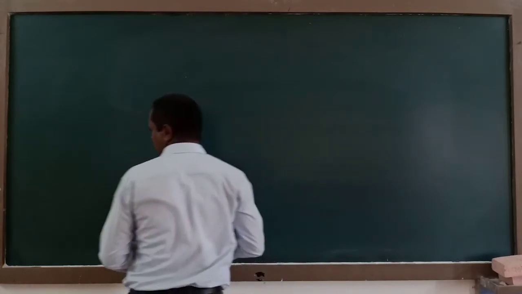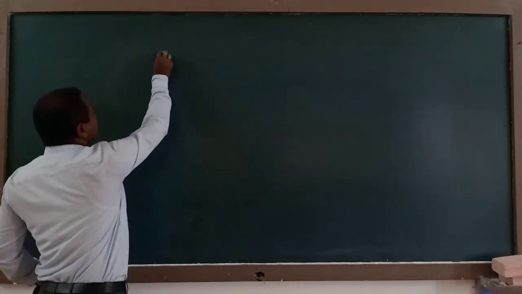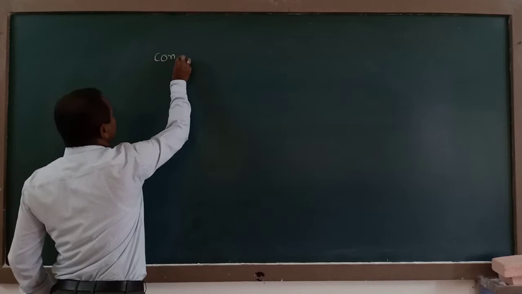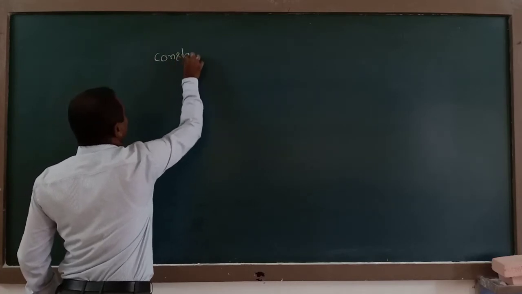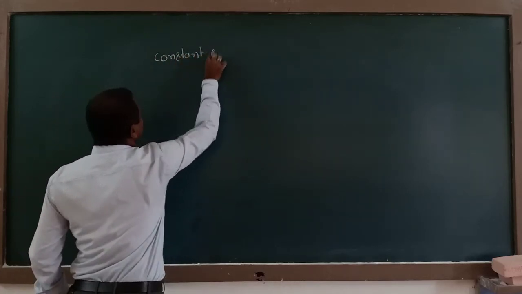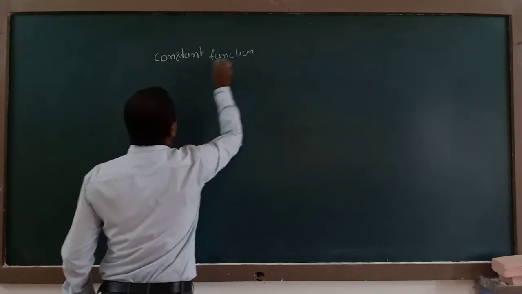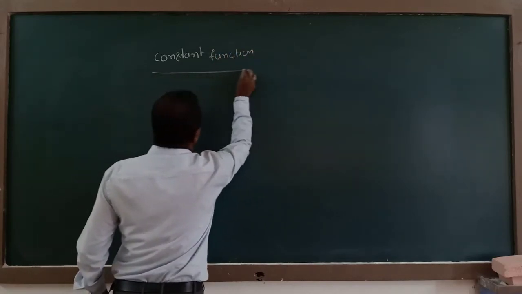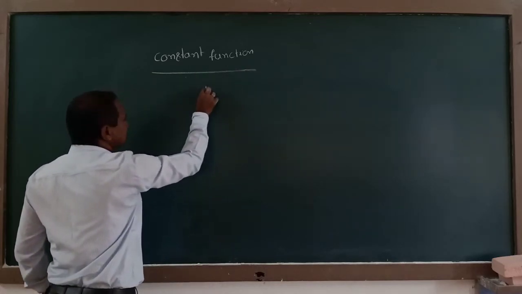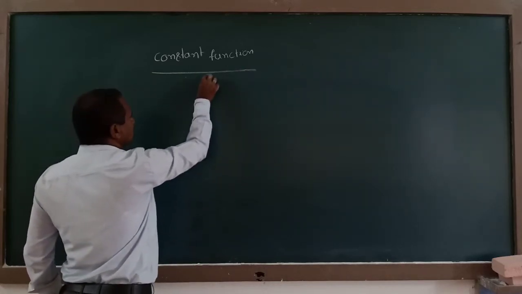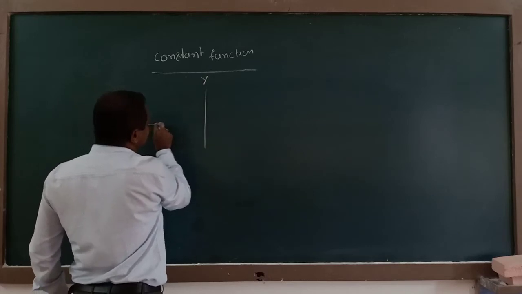See here, the constant function graph. It is the y-axis and it is the x-axis.